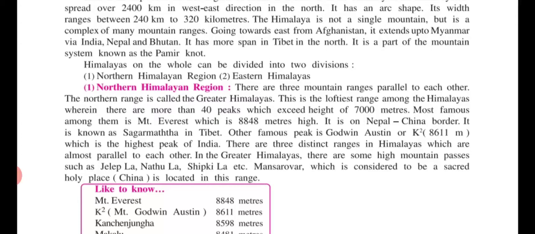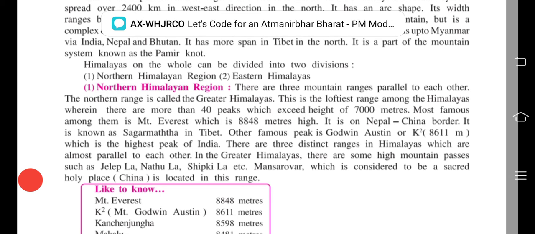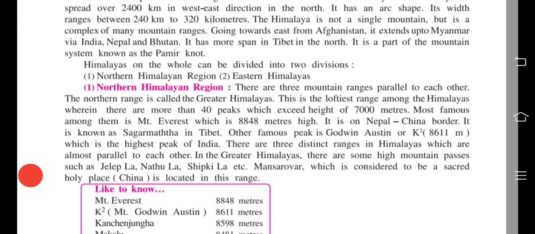There are three distinct ranges in the Himalaya which are almost parallel to each other. In the Greater Himalaya, there are some high mountain passes. So for the Greater Himalaya, you have to write this paragraph as a short note, to write in brief about the Greater Himalaya as a Northern Himalayan region.